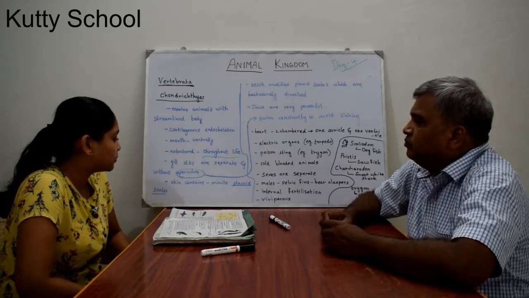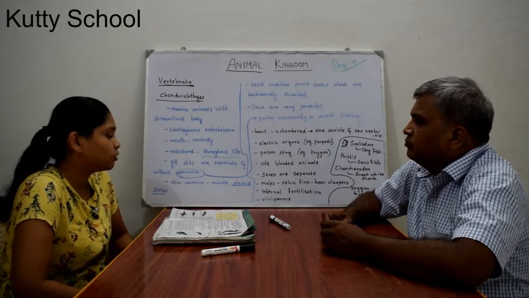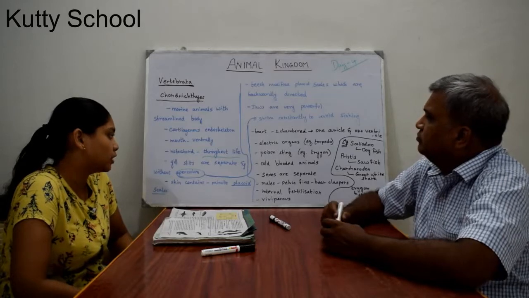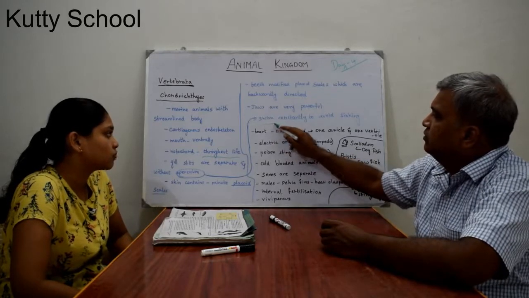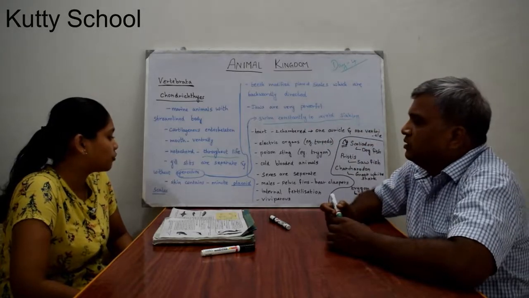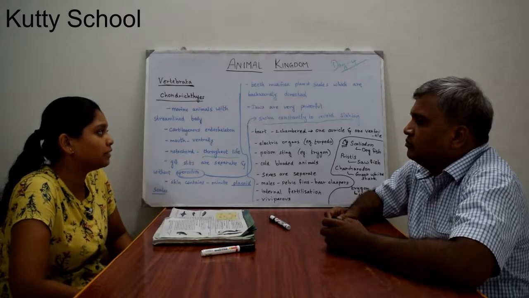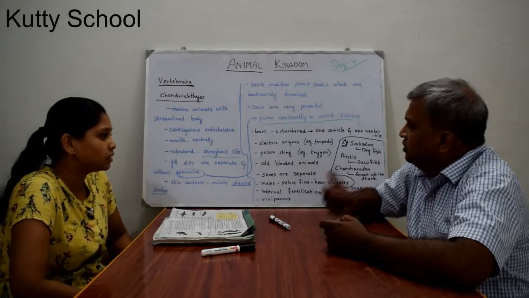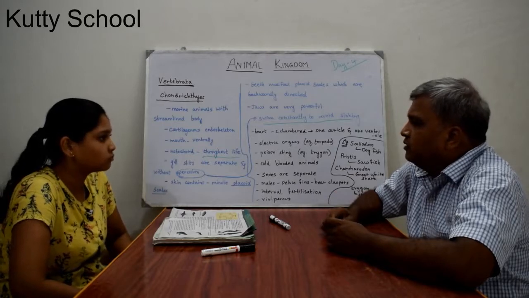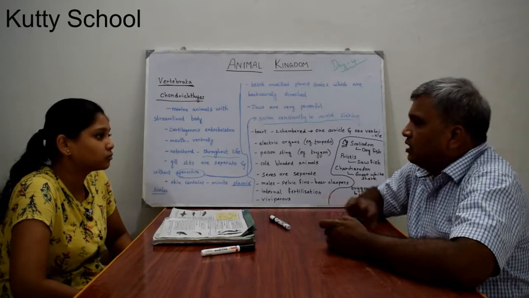The gill slits are separate, and these organisms have no operculum. The operculum is the covering of the gill slits. Because of the absence of operculum, these organisms have to swim constantly to avoid sinking, otherwise they will sink.